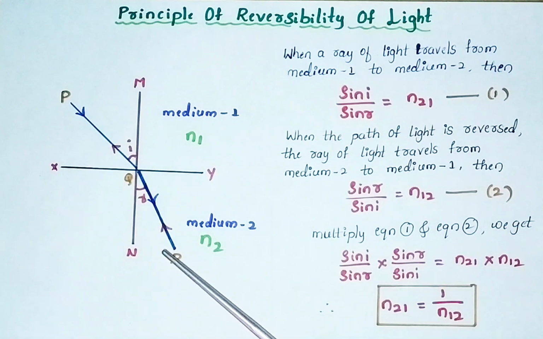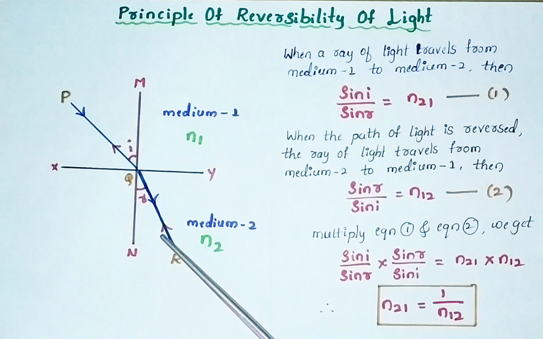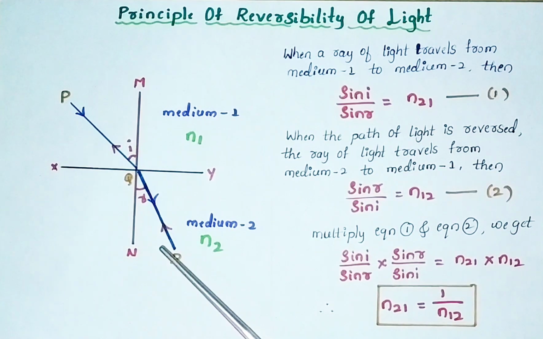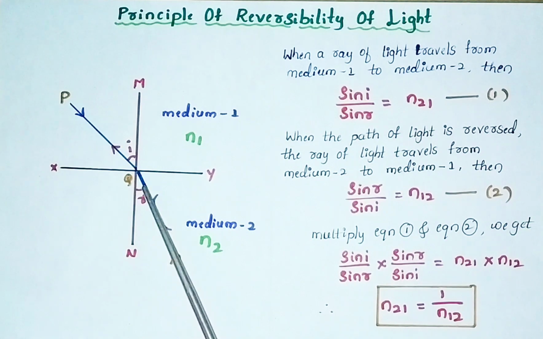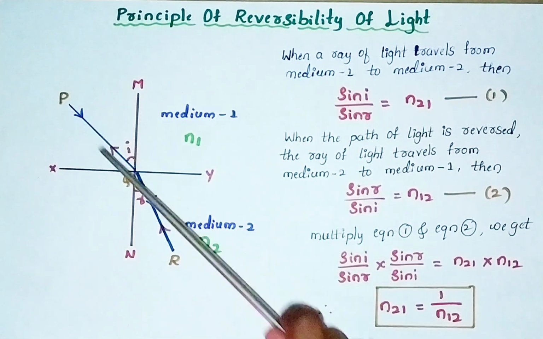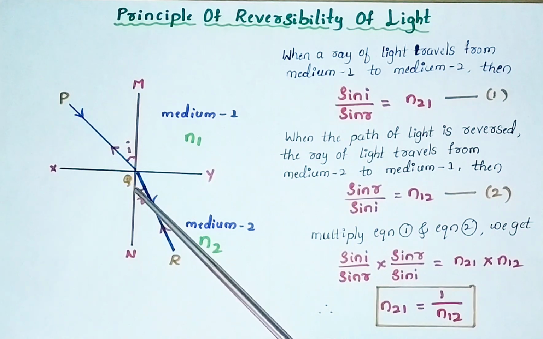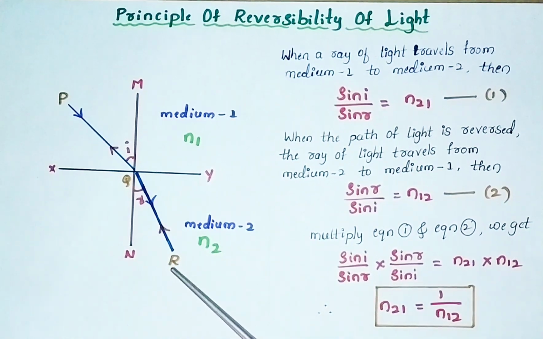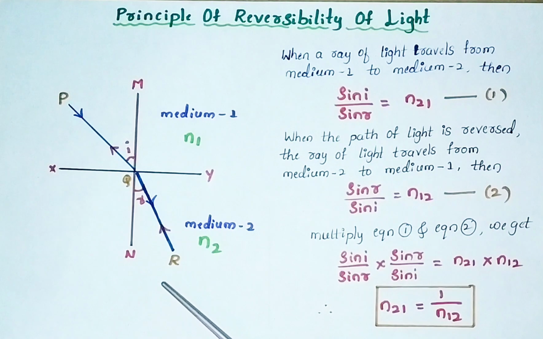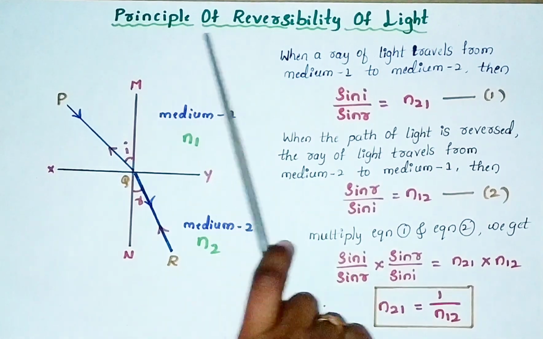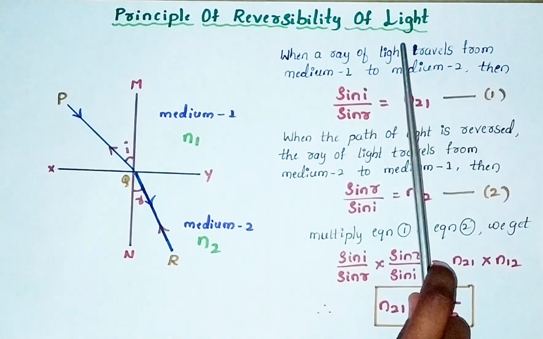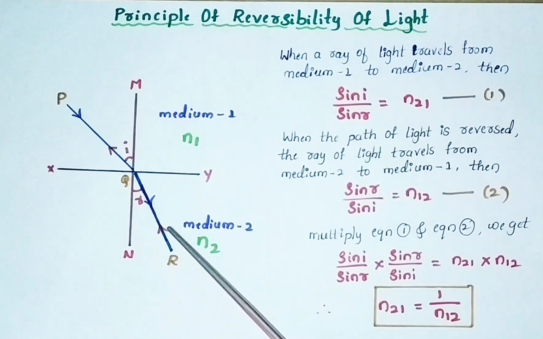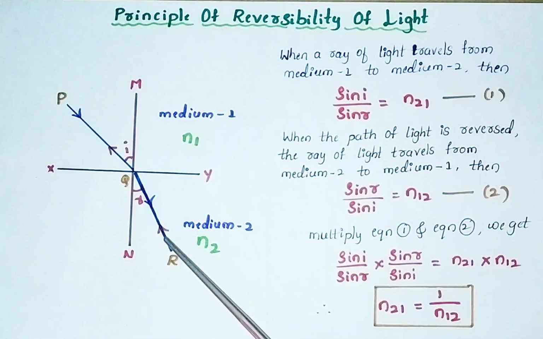When it enters medium 2, because of the different optical density, the speed of light changes, so the bending phenomenon takes place. Bending means refraction of light takes place. In this diagram, PQ indicates the incident ray and QR indicates the refracted ray.